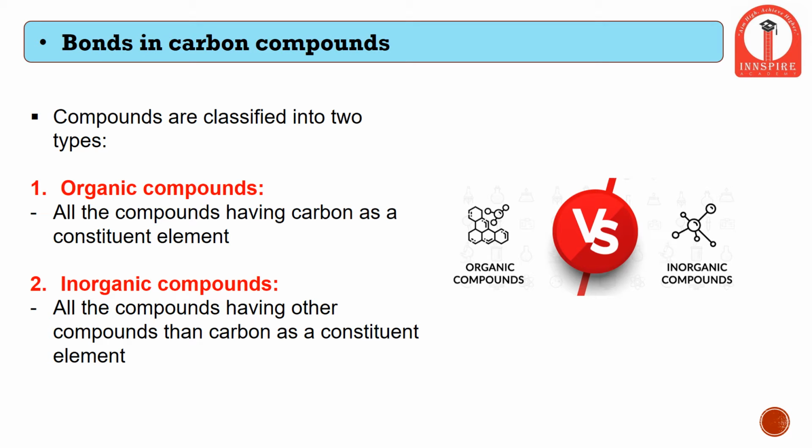That is, within any compound, if there is availability of carbon atom, then that compound is called organic. Similarly, if in that compound carbon atom is absent, then such type of compound is called inorganic compounds. Therefore, the whole of chemistry can be classified into two major groups, that is organic compounds which has carbon as a constituent element and inorganic compounds in which the constituent element is different than carbon.